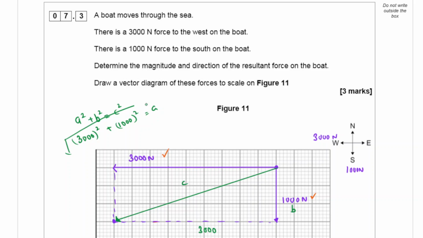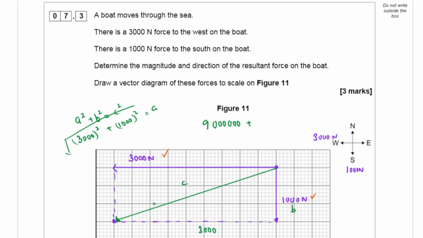So 3000 squared is 9 million. Plus 1000 times 1000 is a million.